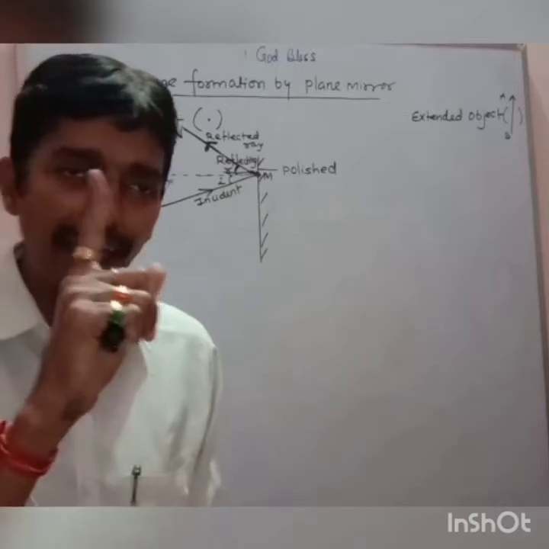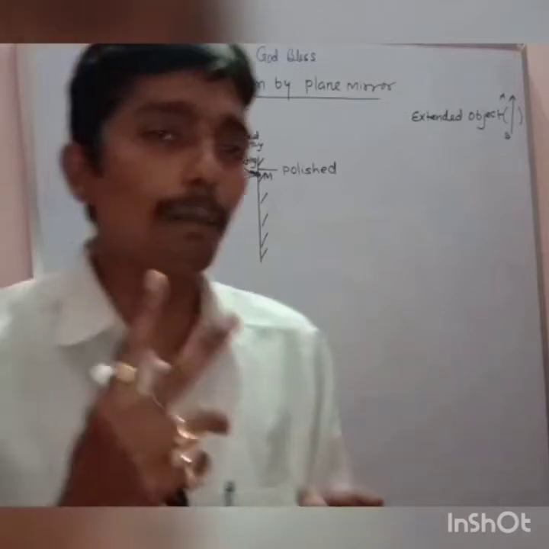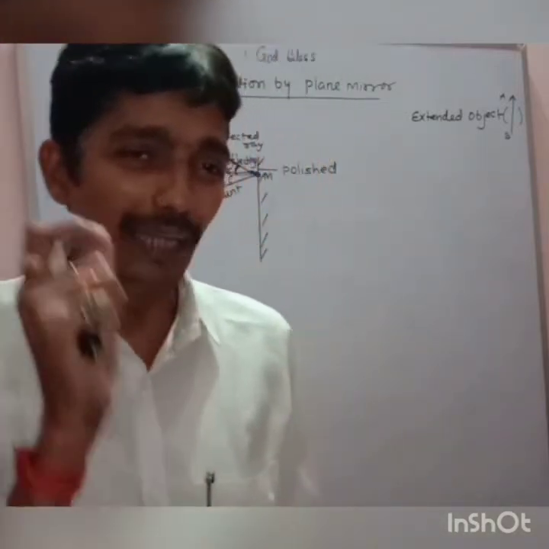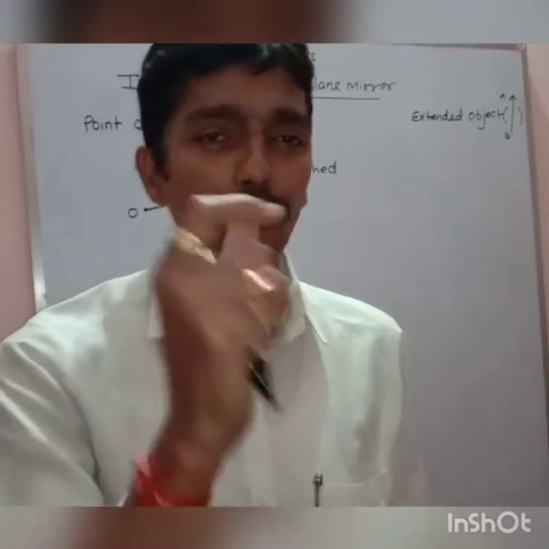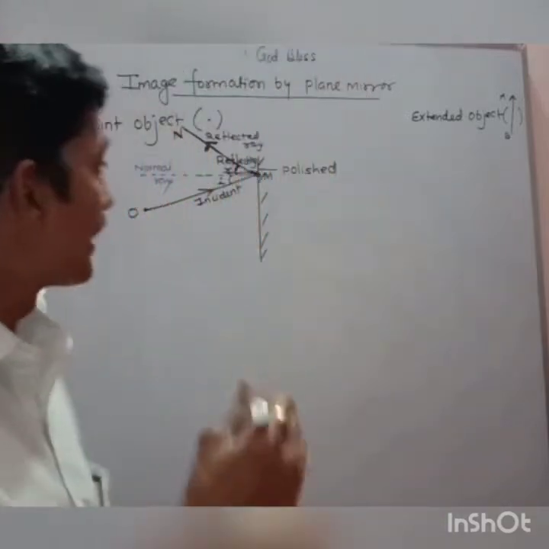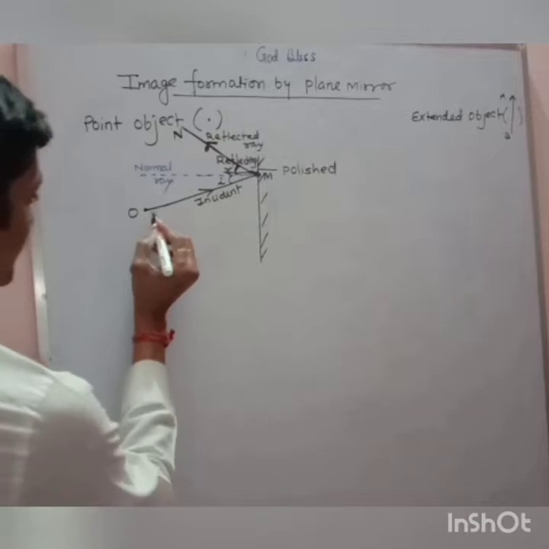This is one ray, but you know that to form an image, at least two rays should be drawn. Minimum two rays should be drawn. So let us draw another ray like this.